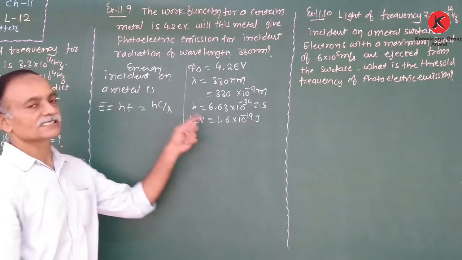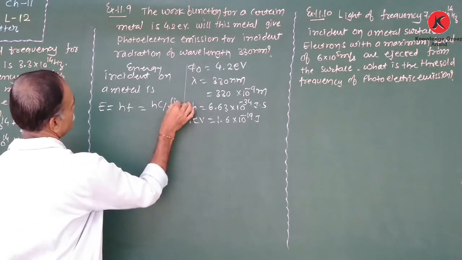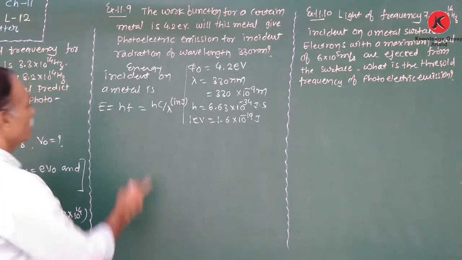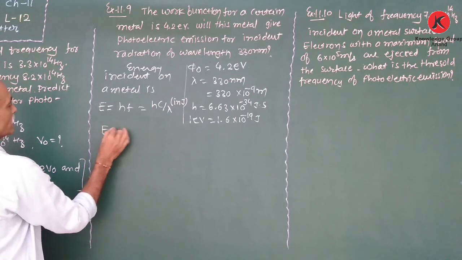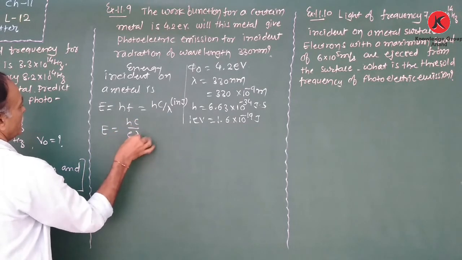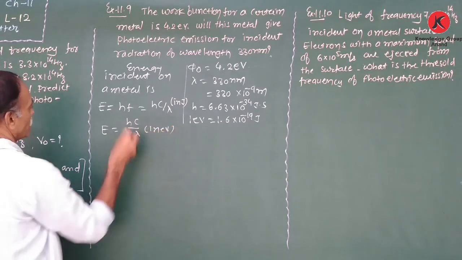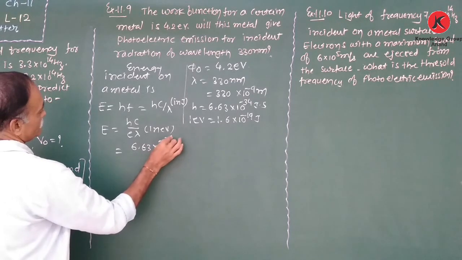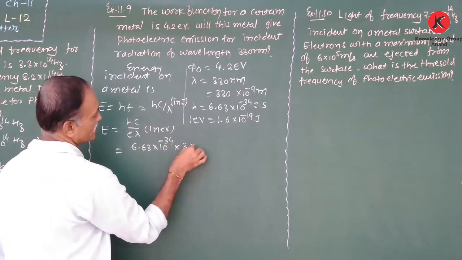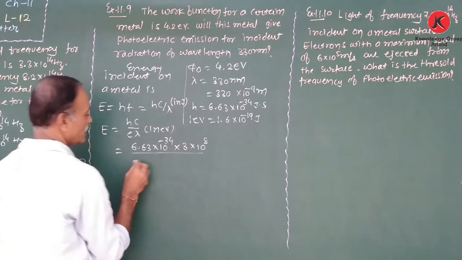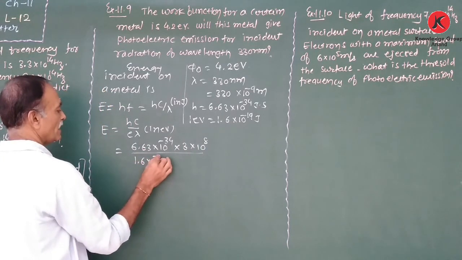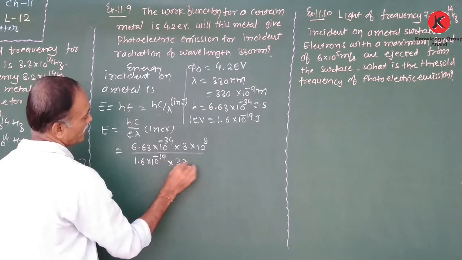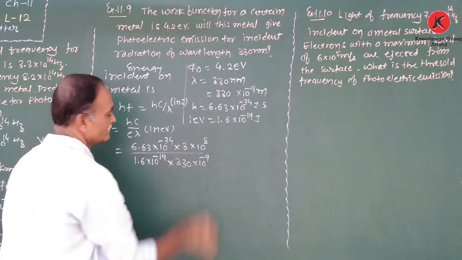Now listen, this energy is in joule. But here the work function is given in electron volt. Therefore, here we have to find the energy in electron volt, equal to hc upon e lambda. h is Planck's constant, c is the speed of light, 3 × 10^8, upon e, 1.6 × 10^-19, and lambda is given as 330 × 10^-9 meter.